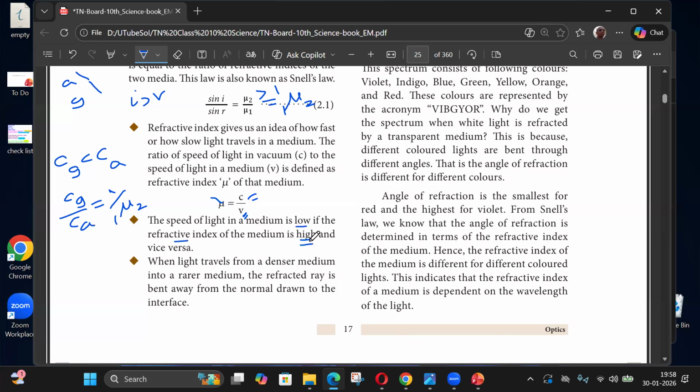That means a denser medium, in this example of air and glass. The speed of light in glass is less because it's denser, and the factor is 1 by mu for glass with respect to air. Or I can represent the refractive index as c by v, and it should be greater than 1. So the velocity in air should be on top, and the velocity in glass the denominator.